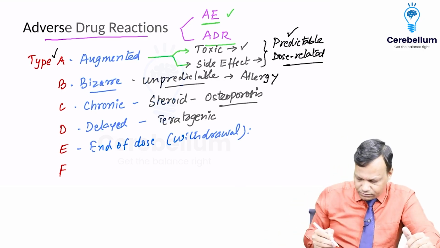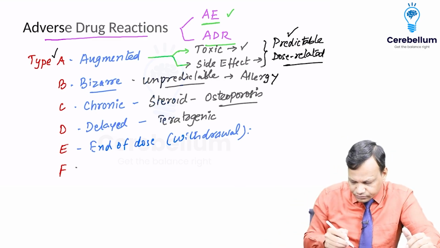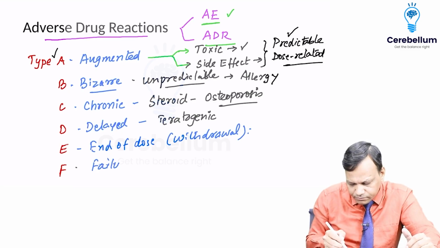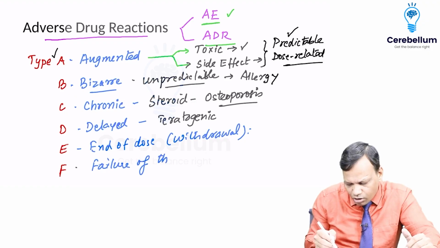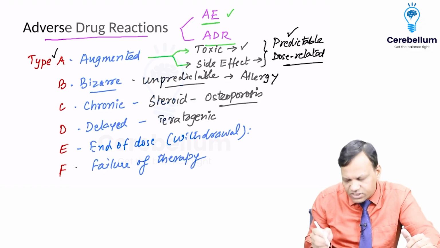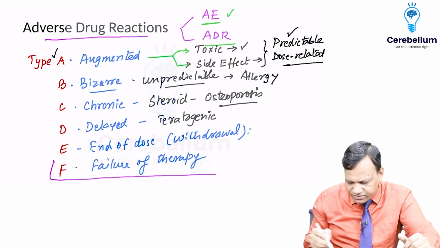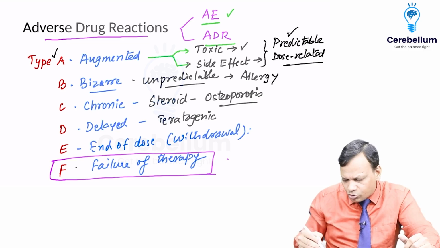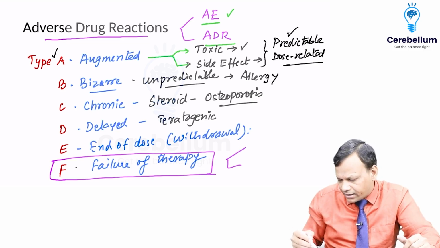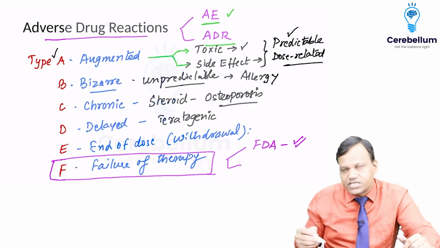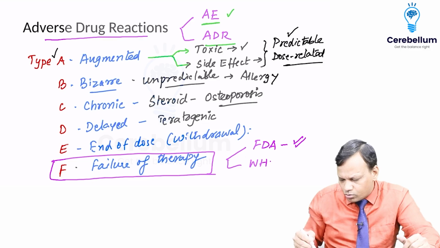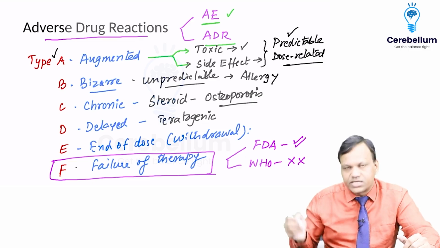Okay. Then F means failure. Failure of therapy means the drug is not able to treat the disease for which we are using it. Okay, now this is very important. Failure of therapy is considered to be an adverse drug reaction by the FDA. FDA considers it to be an adverse drug reaction, but WHO does not consider failure to be an adverse drug reaction.